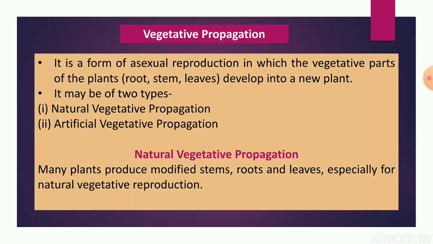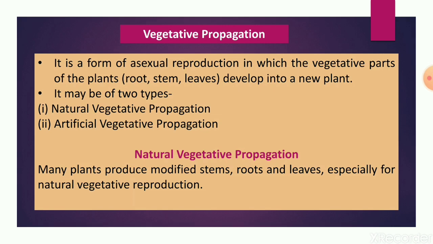Only one parent is required in this case to produce a new one. So when new plants can be obtained or produced from roots, stems, leaves or buds without the help of any reproductive organ, it is called vegetative propagation. In simple terms, it means reproduction through the vegetative part of a plant.